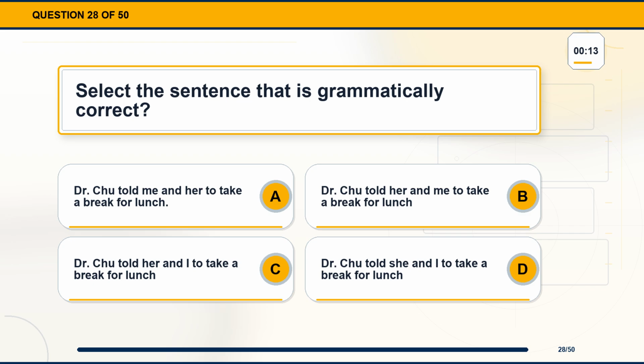Question 28. Select the sentence that is grammatically correct. Option A, Dr. Chu told me and her to take a break for lunch. Option B, Dr. Chu told her and me to take a break for lunch. Option C, Dr. Chu told her and I to take a break for lunch. Option D, Dr. Chu told she and I to take a break for lunch.